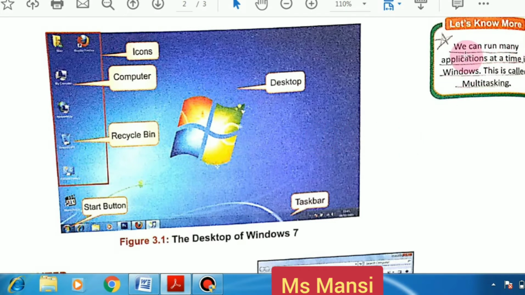We can run many applications at a time in Windows. Students, you know we can run many applications at a time, and in Windows this is known as multitasking. Multitasking means you can do more than one task at a time. Means I have opened this document side by side. I just play this song.